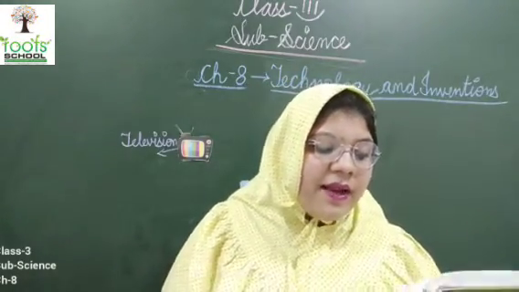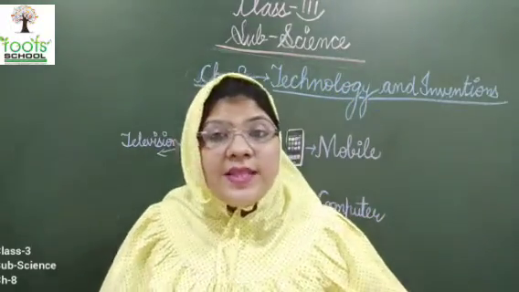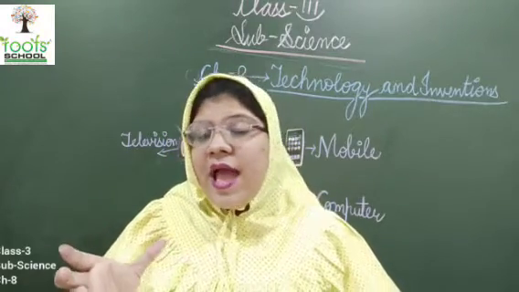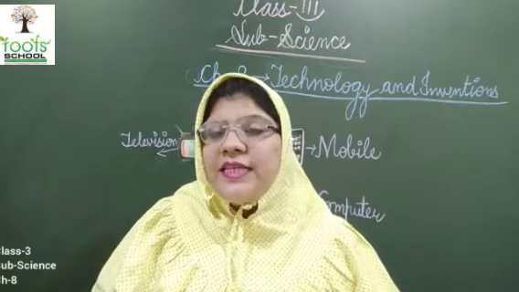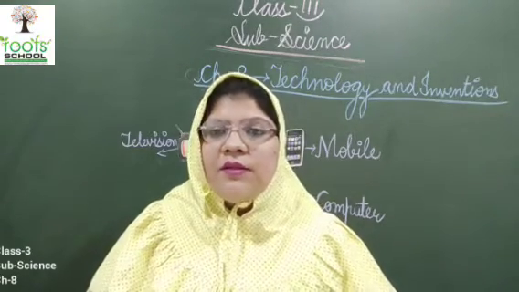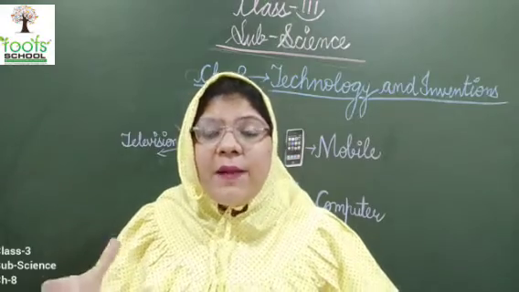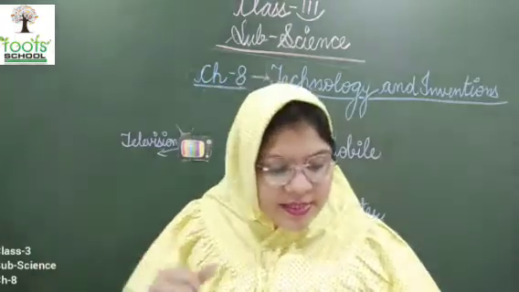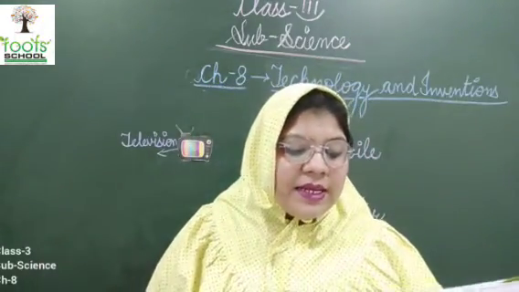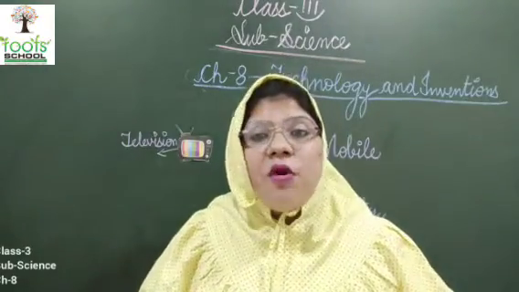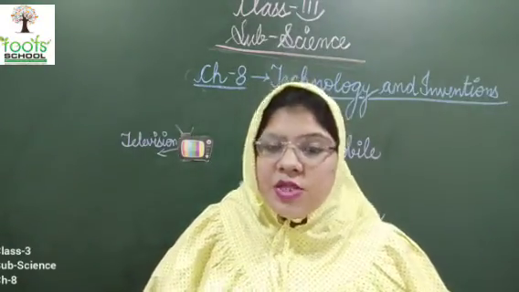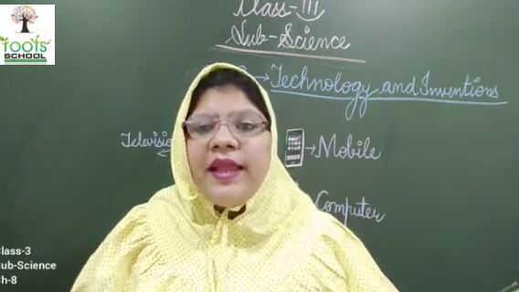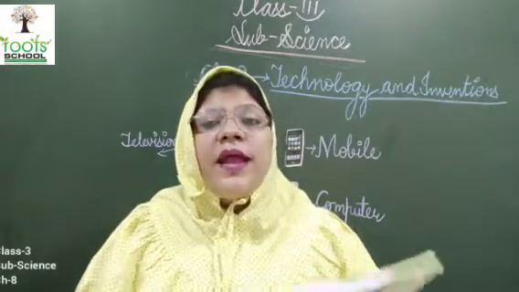Things made of plastic are colorful and attractive. The things which are made up of plastic come in very different shapes and colors, and they attract us. You are eating lunch in your lunch box. The lunch box which you bring to school comes in very attractive colors and very attractive designs. So it is also made up of plastic. They can be made in a large quantity. Things of plastic can be made in a very large quantity. They are light in weight. They are very lightweight, so you can carry them very easily. Now what are the disadvantages?